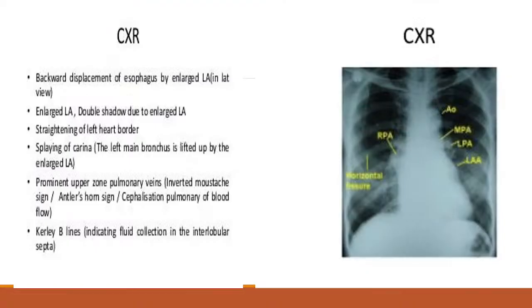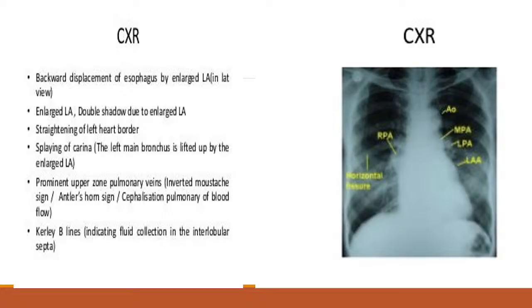So, this is the X-ray of the mitral stenosis, and in X-ray we can see the pulmonary conus, pulmonary main artery, it is dilated, the pulmonary conus is filled on the right side as well as on the left side. There is a straightening of the left border of the heart that gives you a clue of LA enlargement, and even there is a convexity. Usually there is a concavity like this, but in this there is a convexity. So, the LA is enlarged,